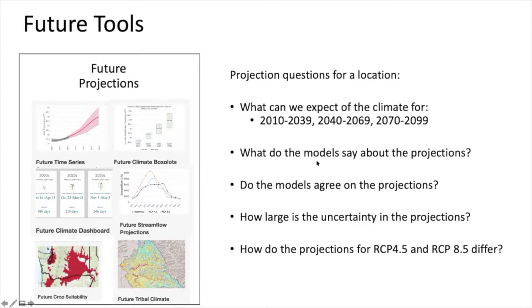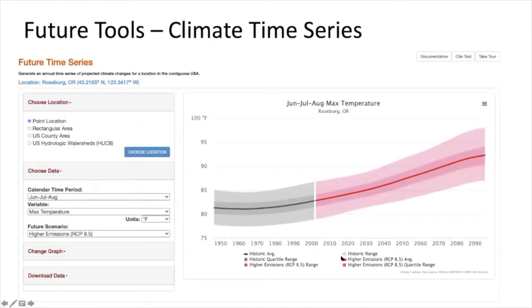They can tell us what the models say about the projections, if the models agree on the projections, how large the uncertainty is, and how the projections change if you had a high emissions future scenario, if the emissions increased by a lot, or if we did some planning and reduced the emissions with RCP 4.5. So here, I'm just going to show some of the tools that we have in the next 10 minutes. First one we have is the Future Time Series tool.